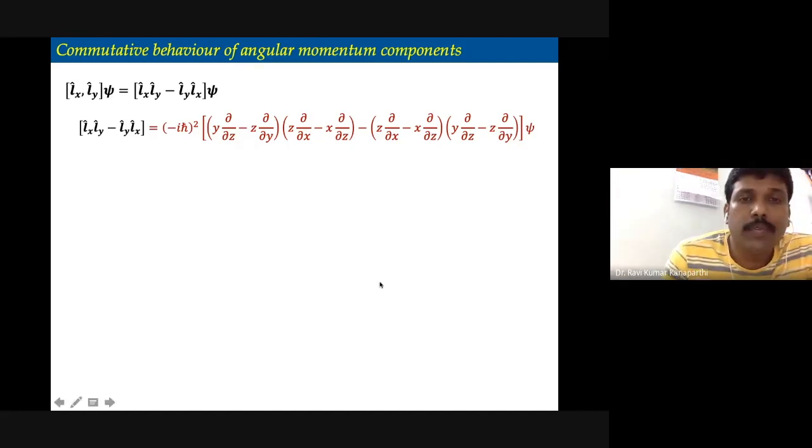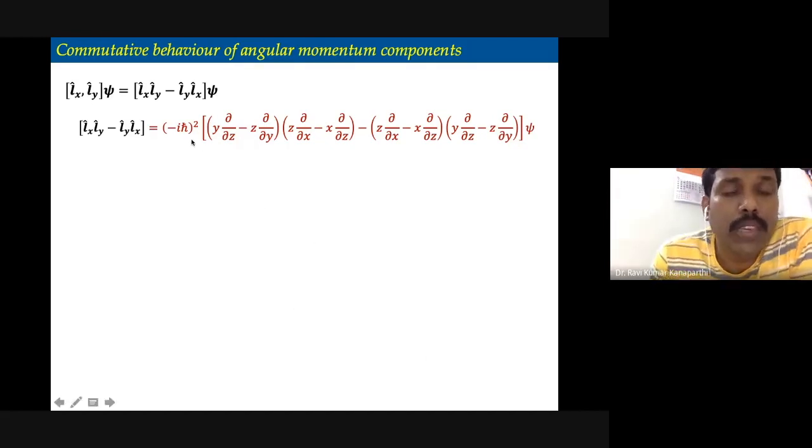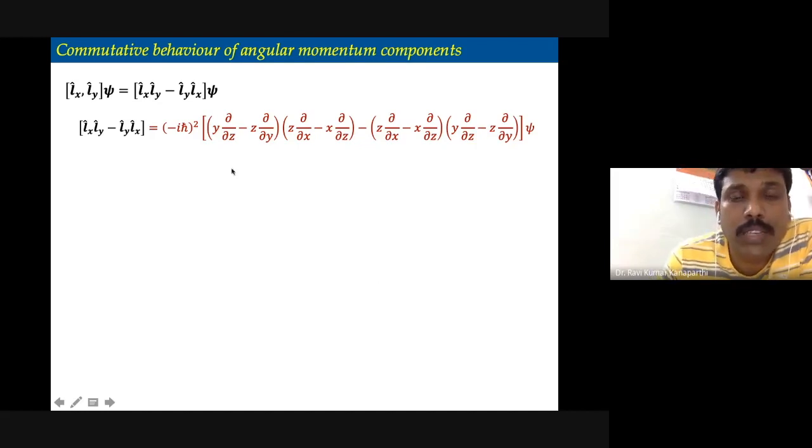Here there is an i h cross. Suppose Lx is given by minus i h cross times (y dou upon dou z minus z dou upon dou y).